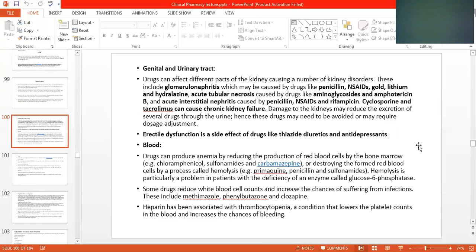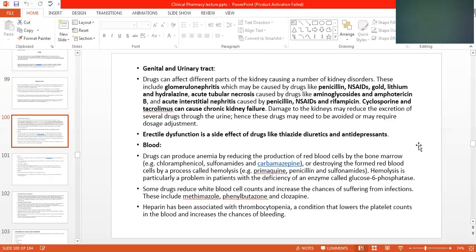Damage to the kidney may reduce the excretion of several drugs through the urine. Hence, these drugs may need to be avoided or may require dosage adjustment. Erectile dysfunction is a side effect of drugs like thiazide, a long-acting diuretic, and antidepressants.